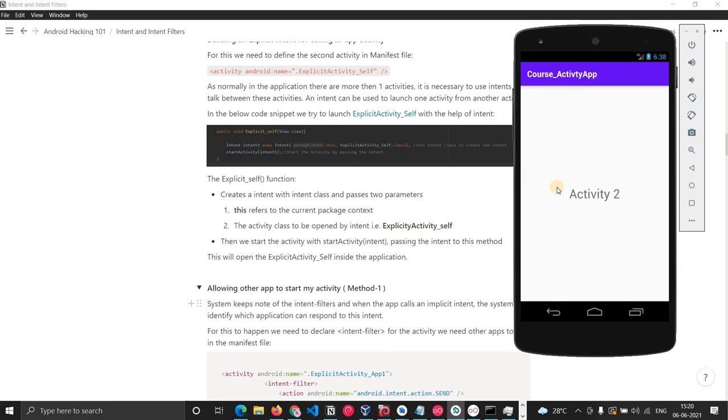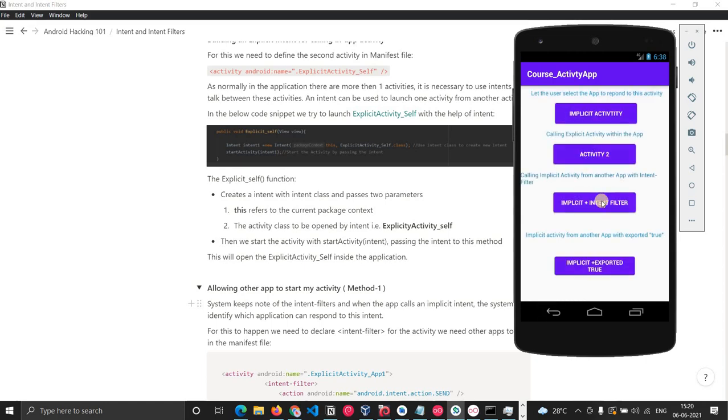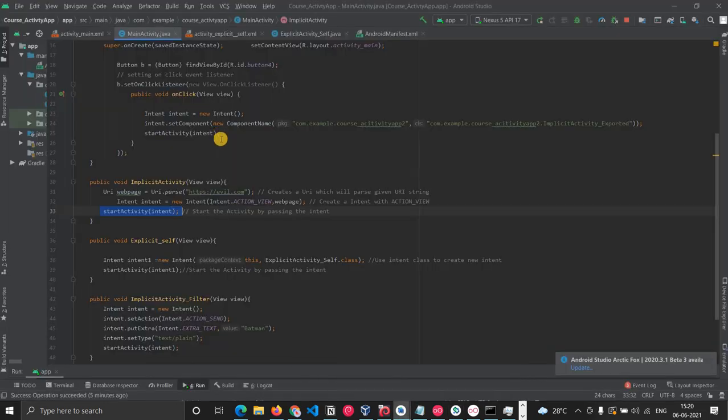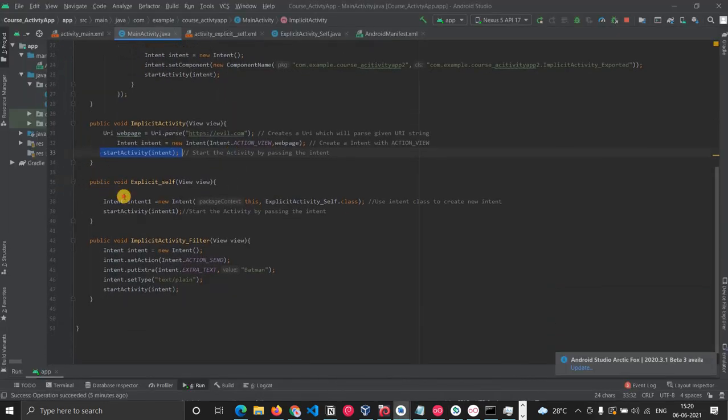Activity 2 is also part of this application only. So we are explicitly telling the application to open this one. If you want to see it again, yeah, see, you are on activity 2. So let me show you the code for this. See, this is the code which I just discussed. We are calling this explicit activity itself, and then we are passing the intent to it.